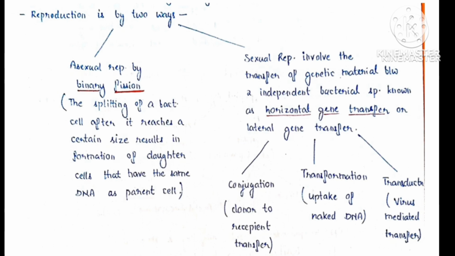This gene transfer occurs by three methods: conjugation, transformation, and transduction. Conjugation is simply the transfer of genetic material from donor cell to recipient cell. Transformation is the uptake of naked DNA by the bacterial cell, and transduction is a virus-mediated gene transfer method.